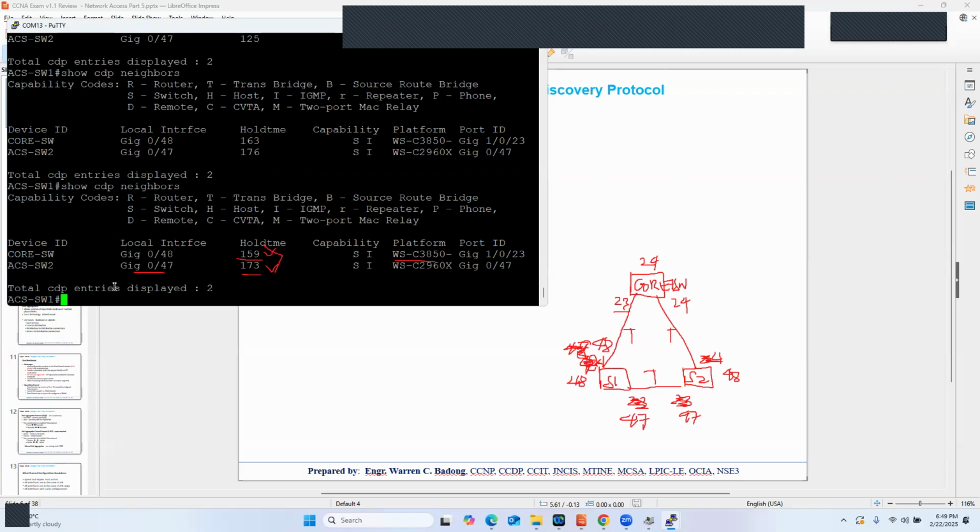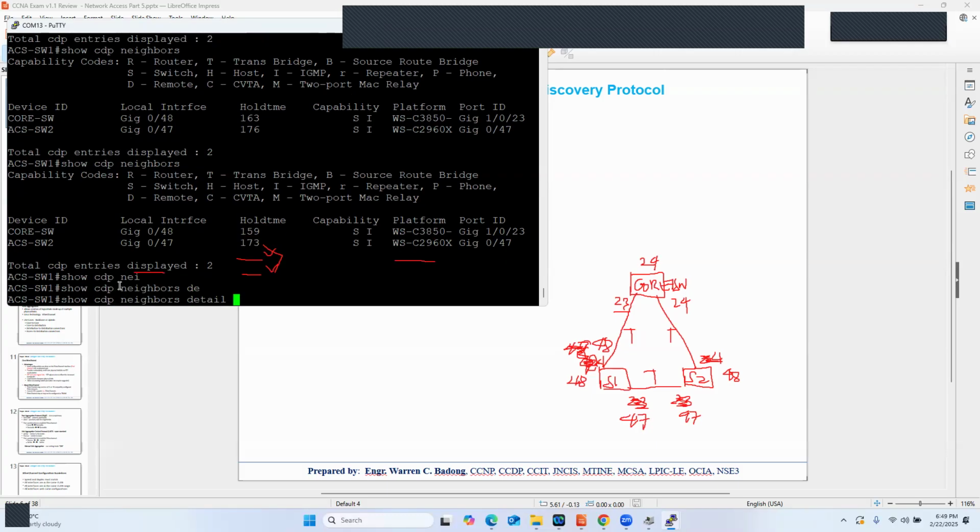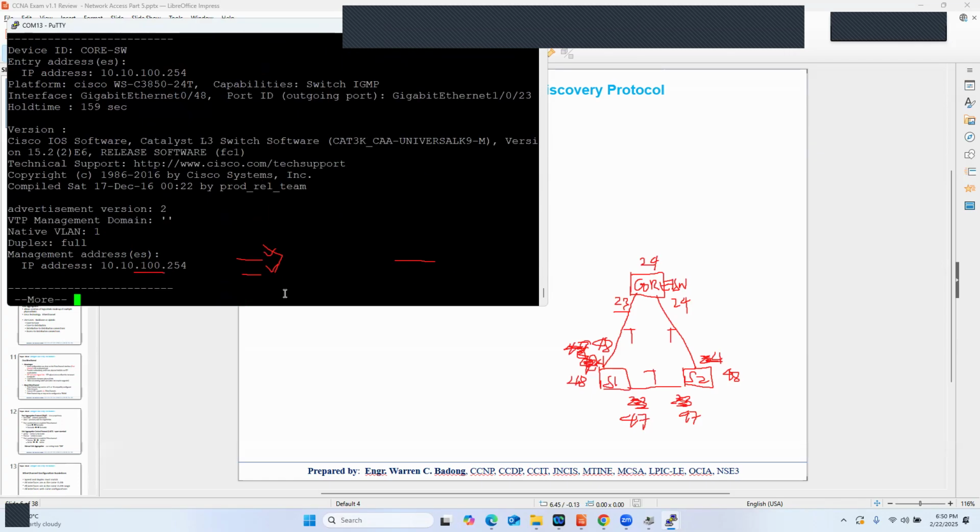But let's look at show CDP neighbor detail. Now you will get a lot more information out of this command. So what particular details will it provide us? Let's see. Okay, the core switch has this IP address. That's also very good information to have. Aside from that, this switch is actually running Catalyst 3K Universal.